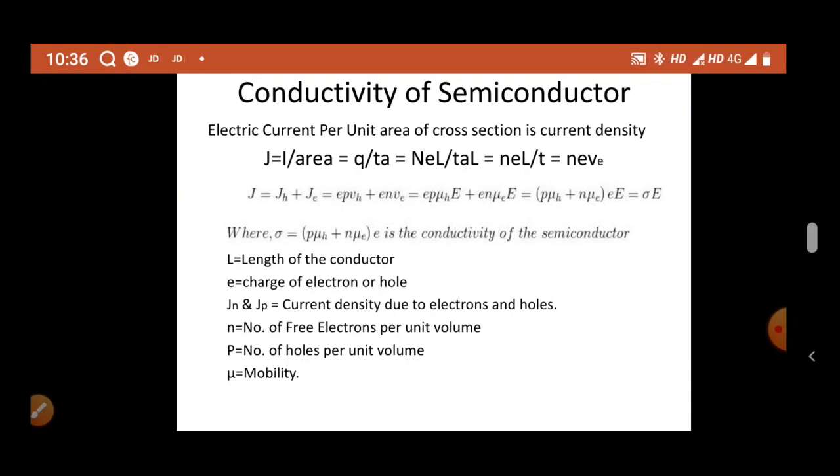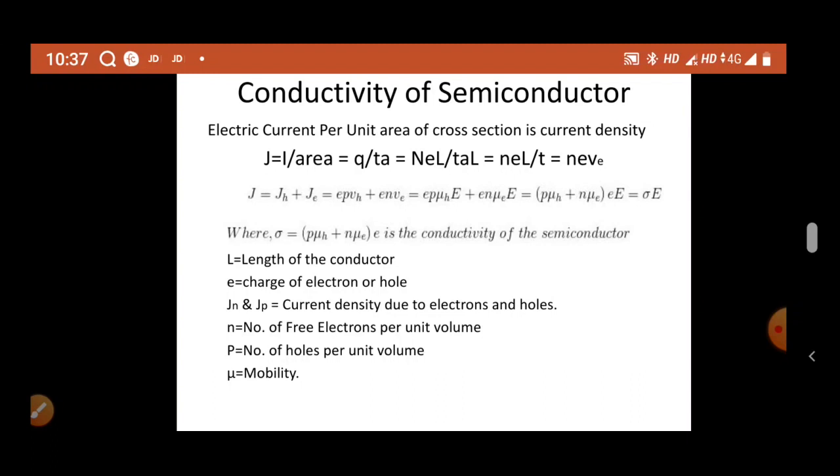Drift velocity means the resultant velocity of a particular thing which moves in random directions with random velocities. Since we are talking about electrons and holes, they do not travel in a particular direction with a particular speed.